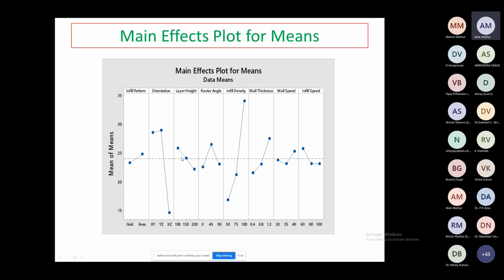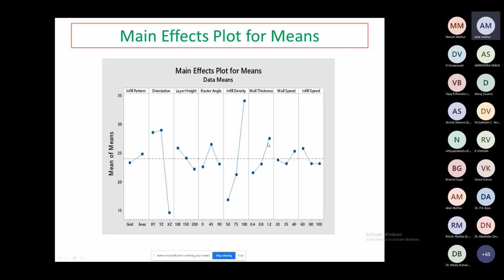Yes, in the case of this layer height, that is going to also decrease. Raster angle, you can see at 90 degrees, less effect. Infill density, you can see, of course, 50 is the minimum and the maximum is 100. So it means we are going to deposit more material, right? Wall thickness, if we increase this, of course, we have more strength, right?